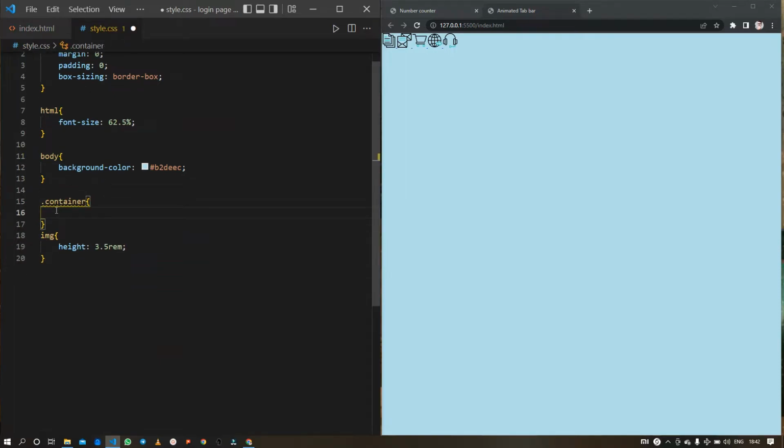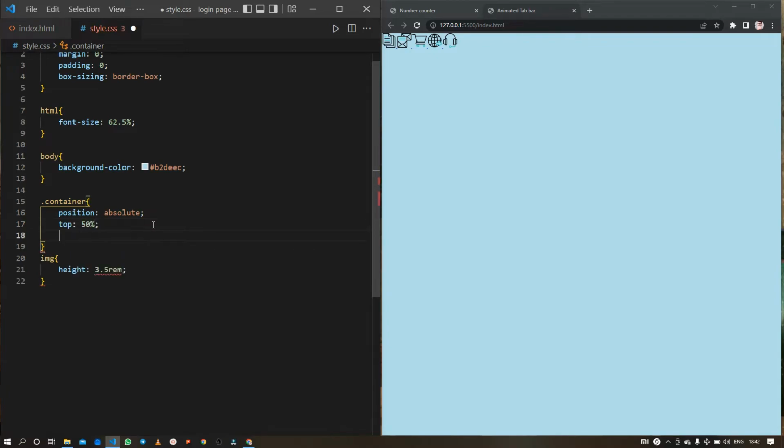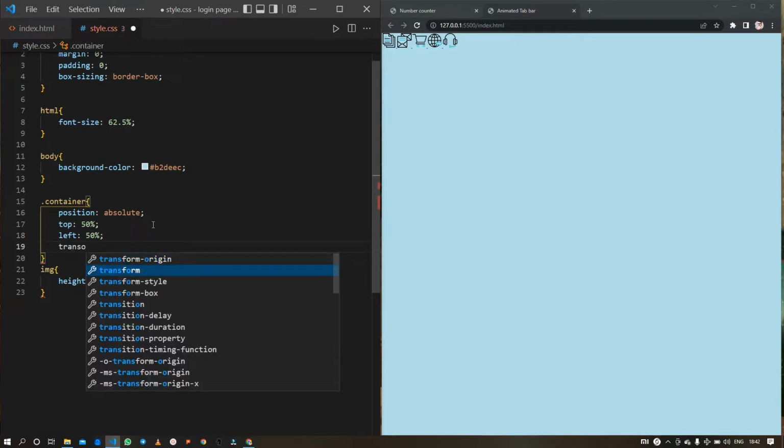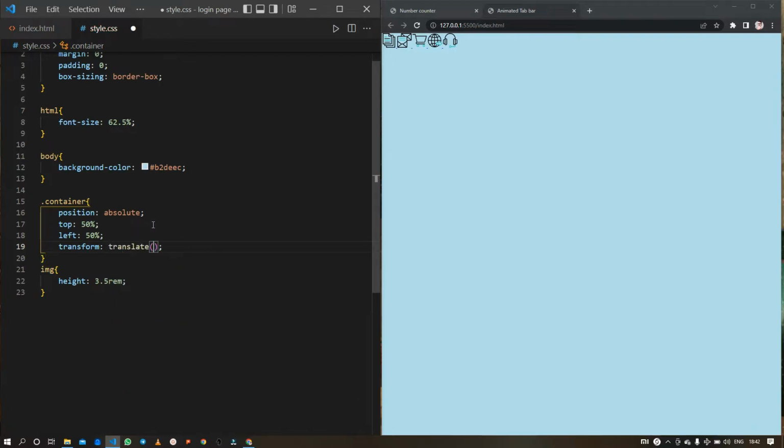Okay, so here first I am going to center my container at the center of my page. So for that I will set the position of my container to absolute and then move 50% from the top and 50% from the left, and also transform the container so that it remains at the center whenever the page is resized.